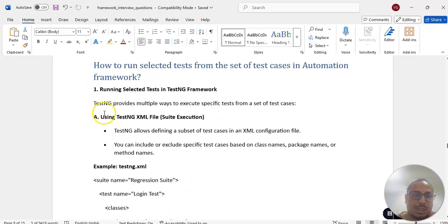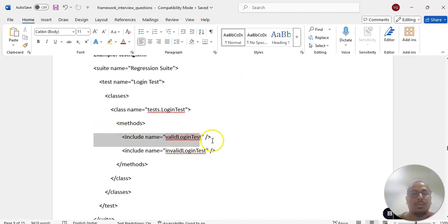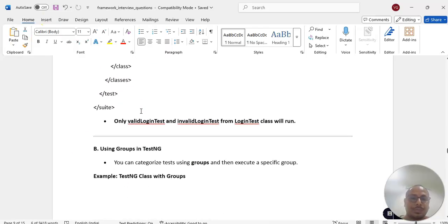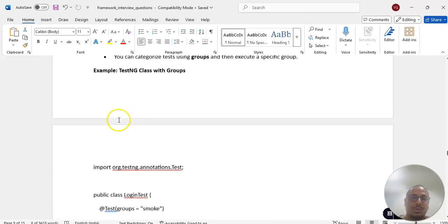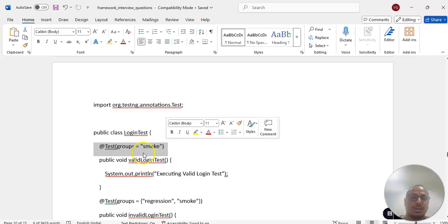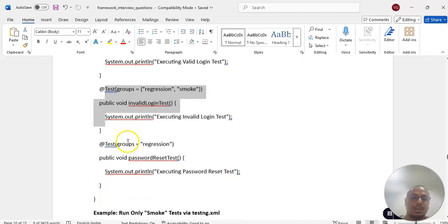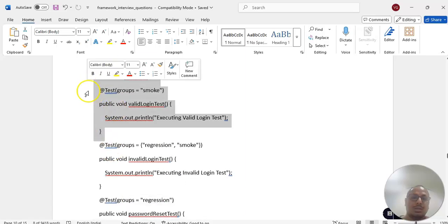One way in TestNG is we can use include. By using the include tags, we can run only a few test cases. And also groups, right? We can write groups on top of the test case. We can give multiple groups also, comma separated like this. So one test belongs to the smoke group and regression, another belongs to only regression, and another belongs to only smoke.